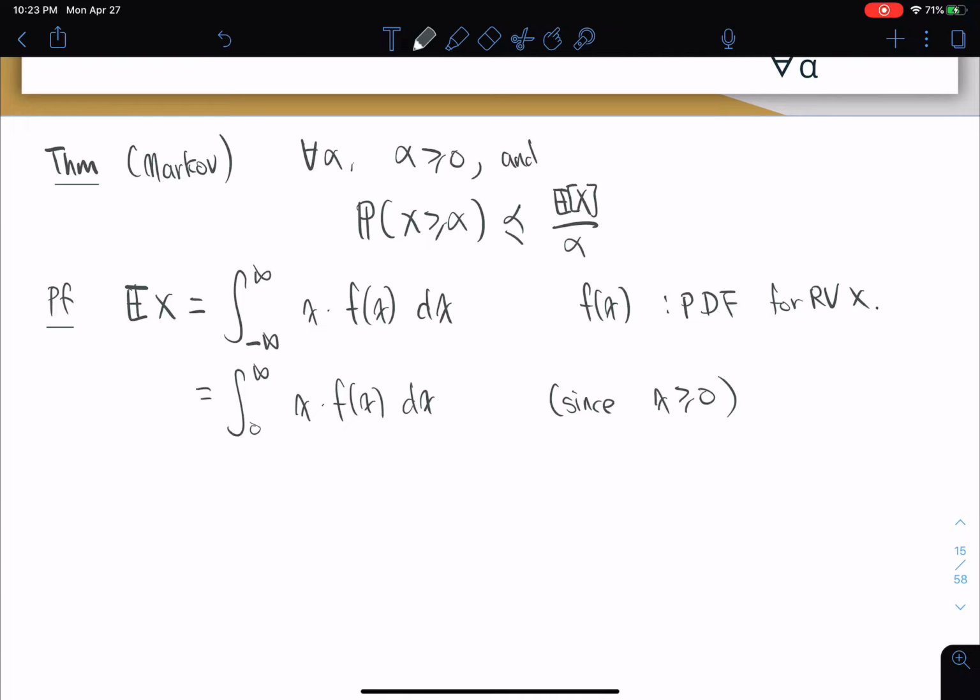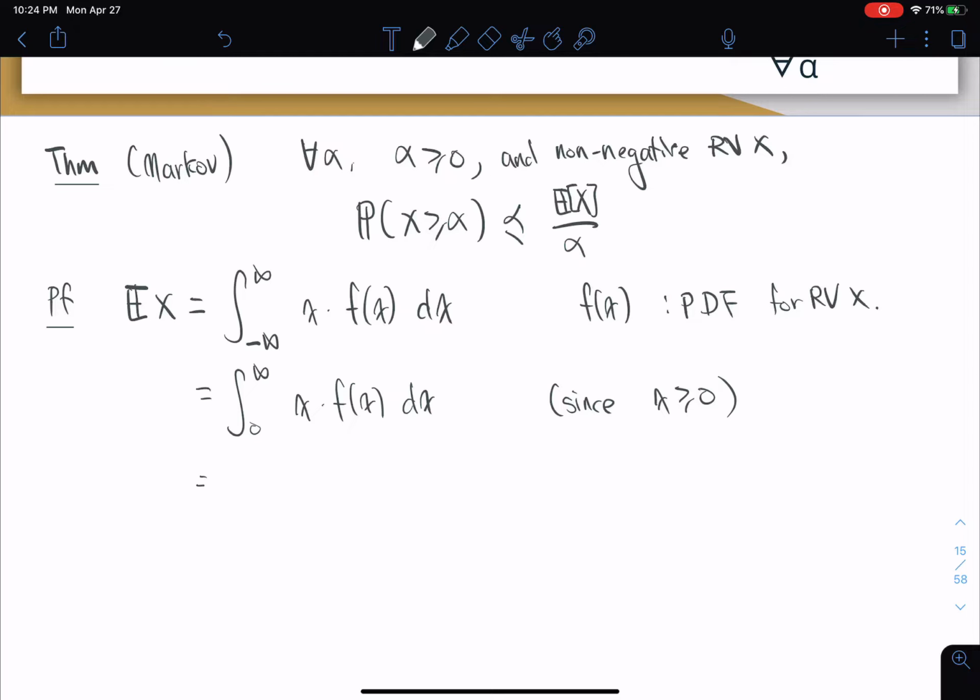And apologies, I forgot to put this part in: non-negative random variable x. And because it's a non-negative random variable x, it's sort of implied that alpha should be greater or equal to 0.